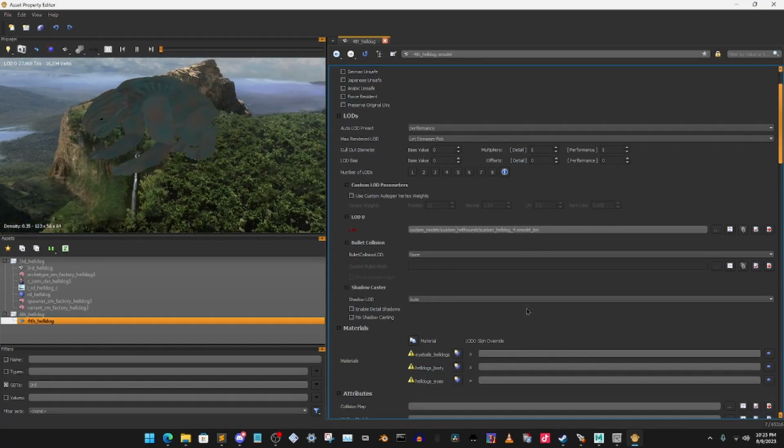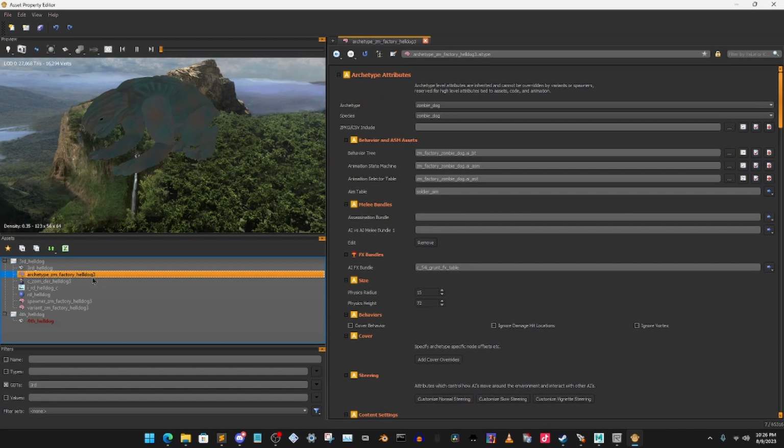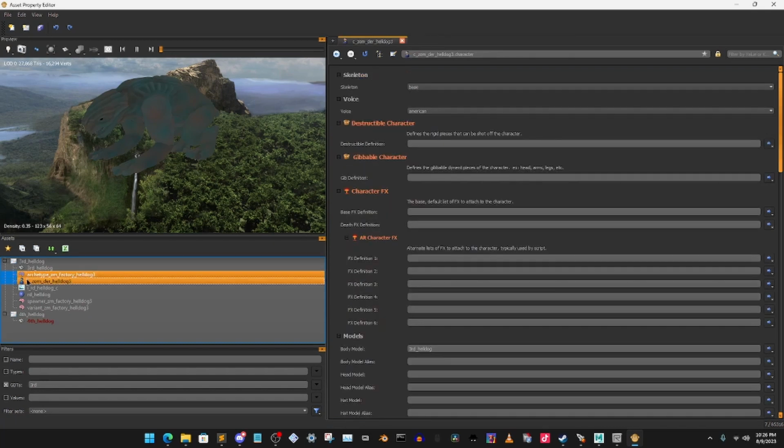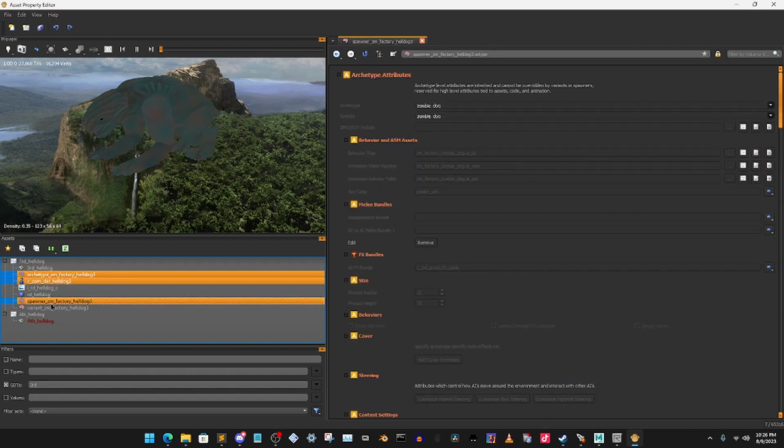Of course, it's not textured because we need to add the textures, but I'm not going to do that right now. I can do that after. The next thing you're going to need to do is a GGT that I told you about. You're going to need to put that into your Black Ops 3 root, model underscore export, and into the folder you have. Go ahead and copy Arch, Factory Helldog, Helldog 3, and Spawner and Variant. This is the 4 things you're going to need, which is going to be in the GGT automatic anyway.